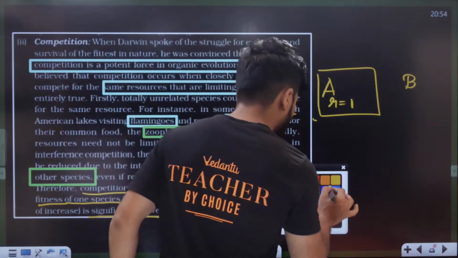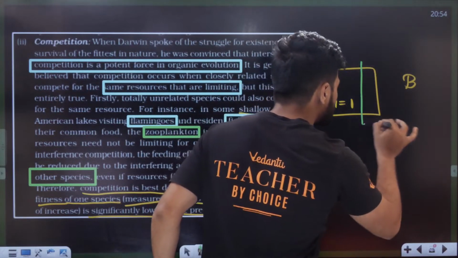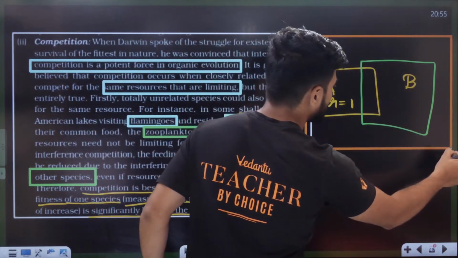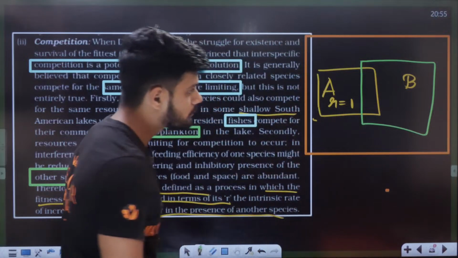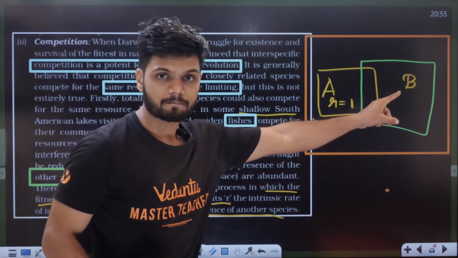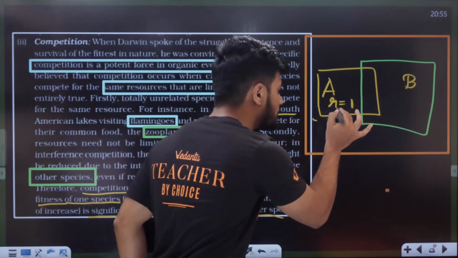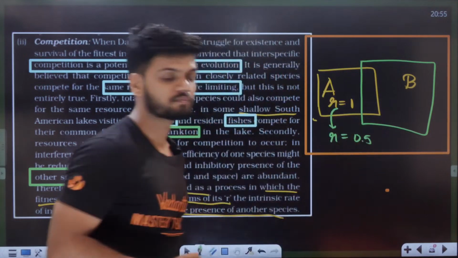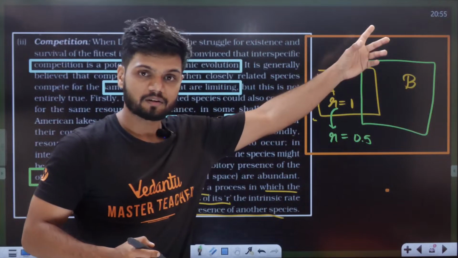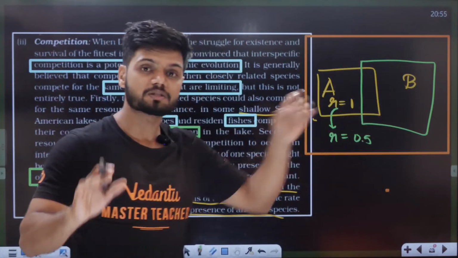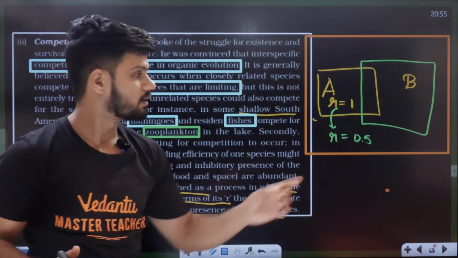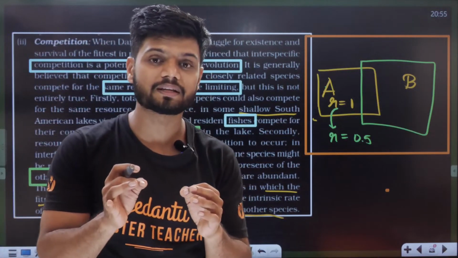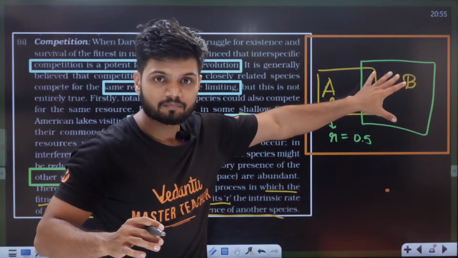But students, when species B is also present in the same area, what will happen that time? When species B is here, the R value of species A will reduce to, let's say, 0.5. Why? Because this species is superior. Just because this species is present in the area, the R value is going down. This is called competition. This is a superior species.